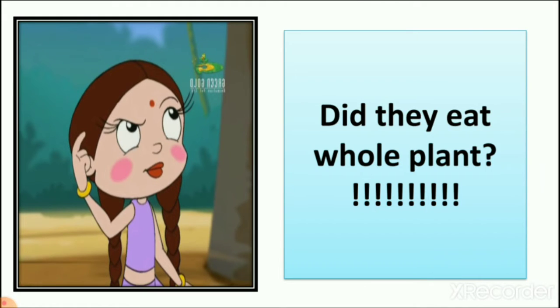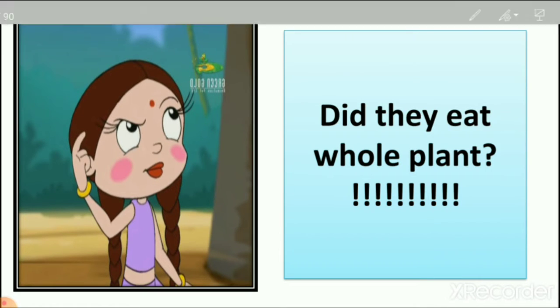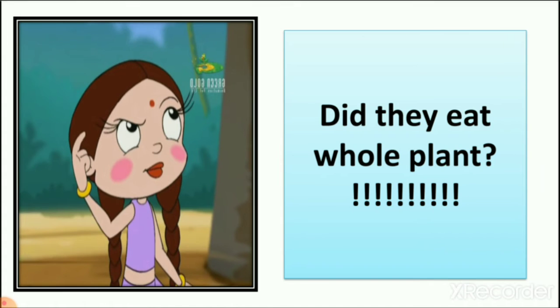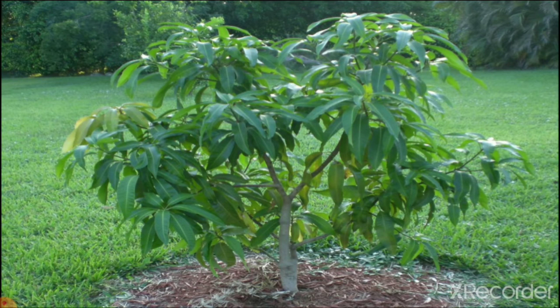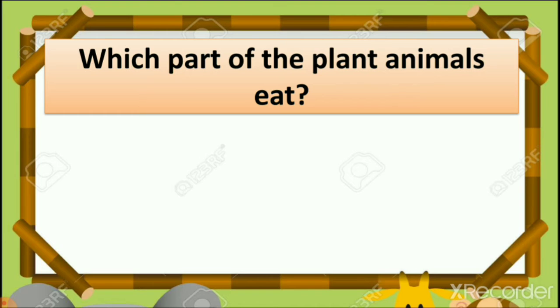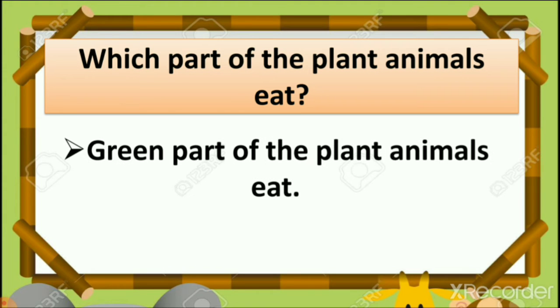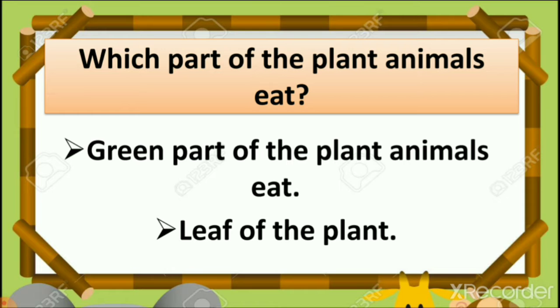We learned that they do not eat the whole plant. They eat the green part of the plant, the leaf of the plant.